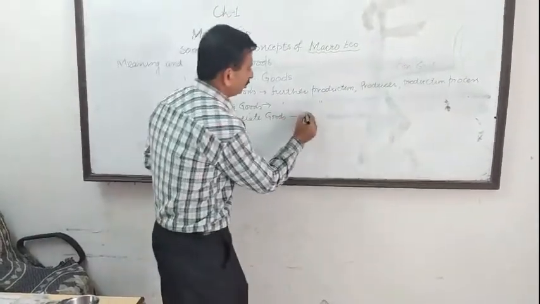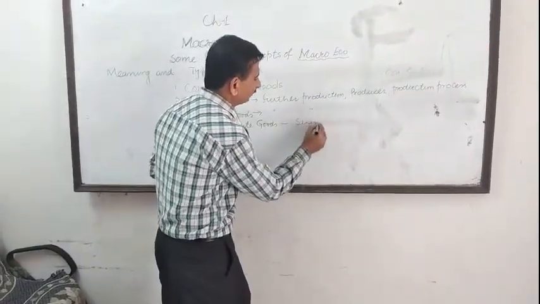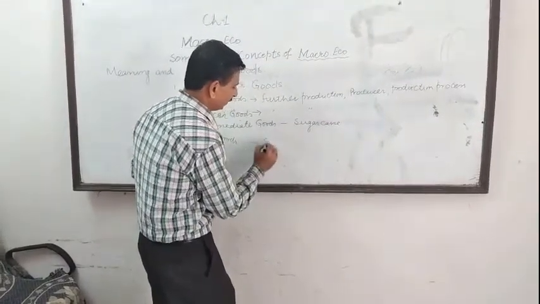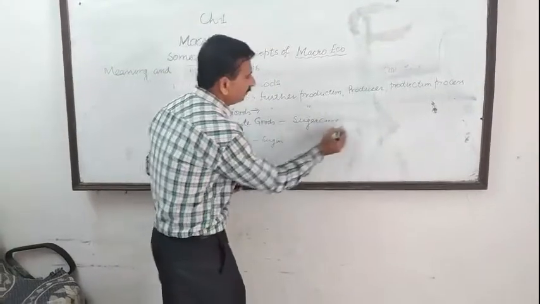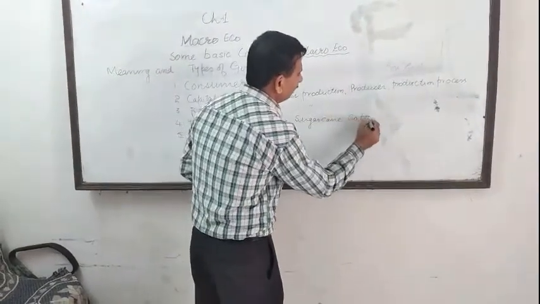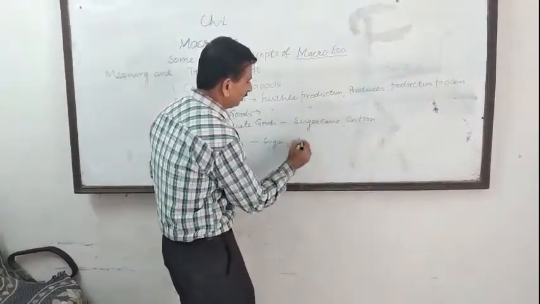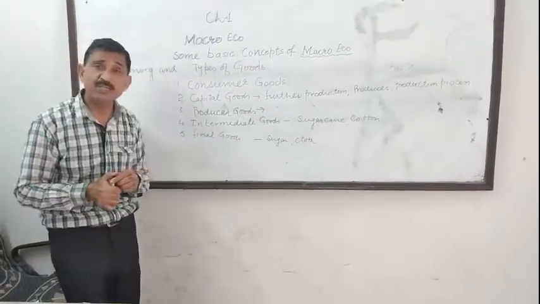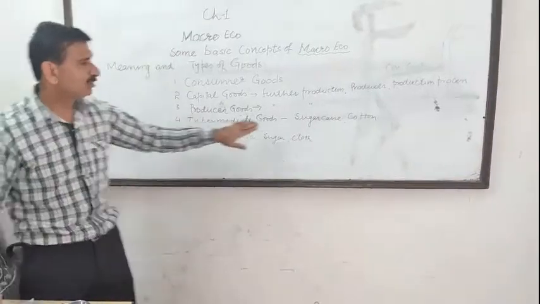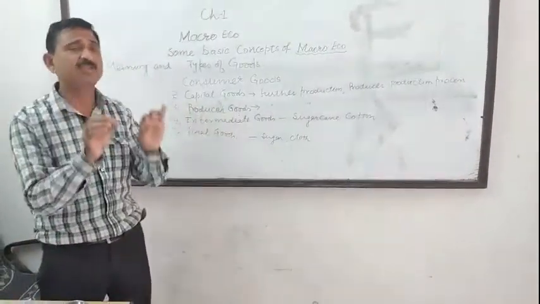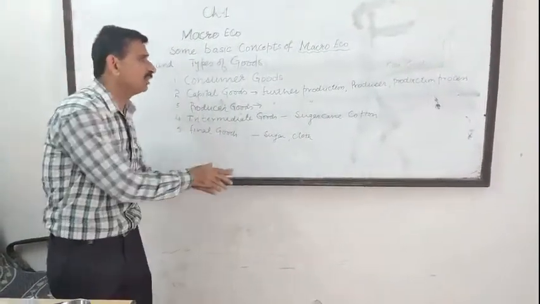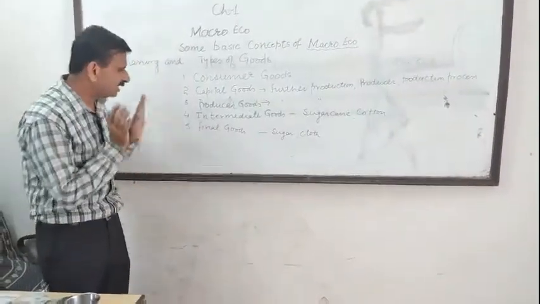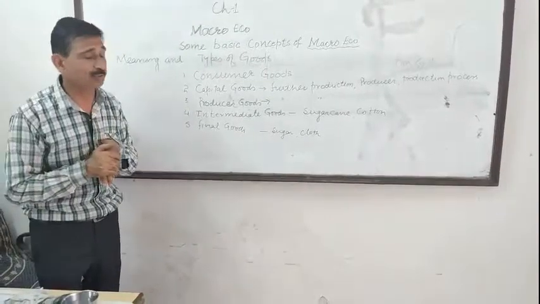Suppose I am using the word sugarcane, and another word, sugar. At the same time, I am using the word cotton and also the word cloth. Do these four words convey the same meaning to you? No, because sugarcane is used for making sugar, and cotton is used to make cloth. So, what are the intermediate goods? What are the final goods?